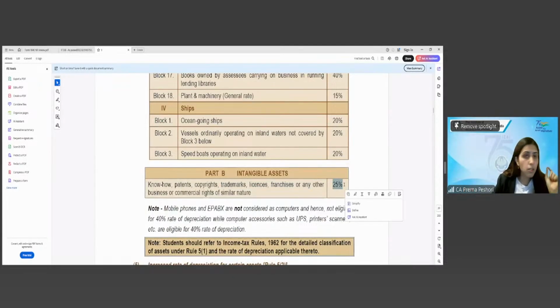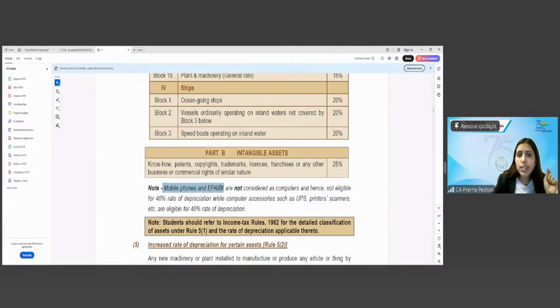Intangibles, it is 25%. Goodwill is not a depreciable asset. Mobile phones and EPABX are not computers. Hence, they are not eligible for the 40% rate of depreciation. They will be subject to 10%, while UPS, printers, scanners are considered as computers and they will be eligible for the depreciation of 40%, which is applicable to computers. Are we clear, students? Any question with respect to this? Any doubt? Any question if you have?